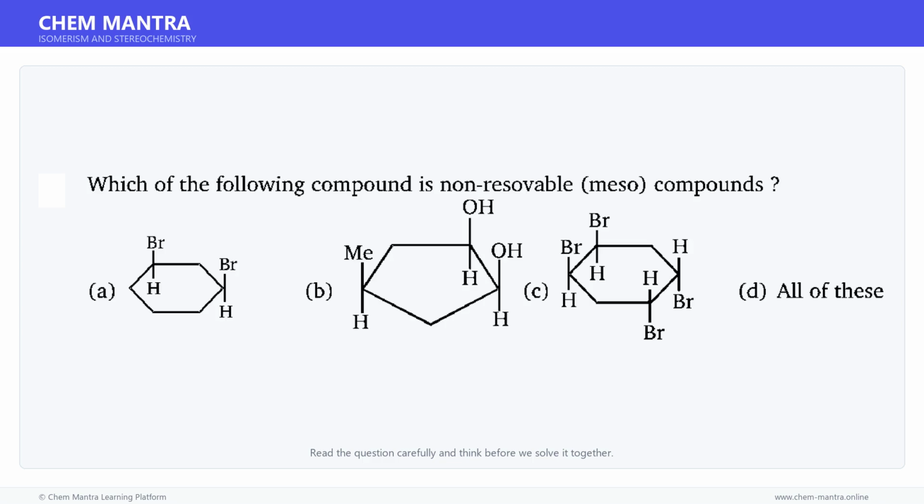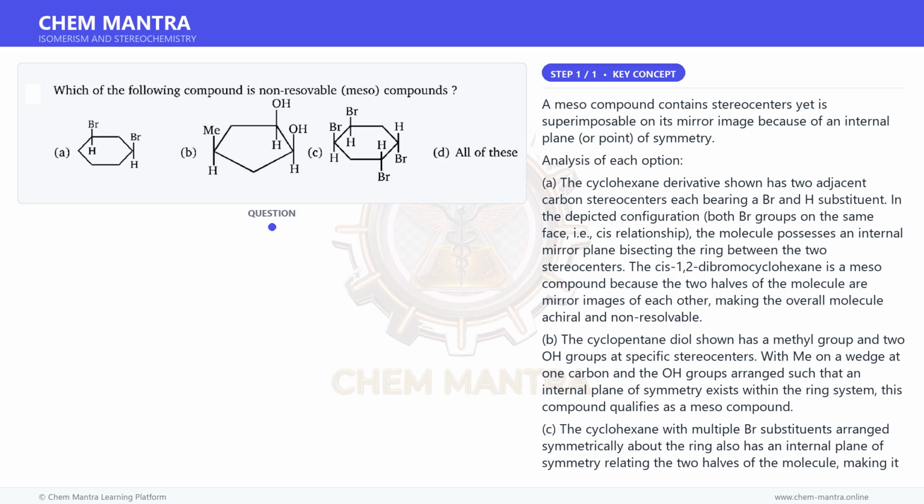Here is a question. Read it carefully and think about the answer. Let us solve it step by step. Let us first understand the key concept here. A meso compound contains stereocenters yet is superimposable on its mirror image because of an internal plane or point of symmetry. Analysis of each option.